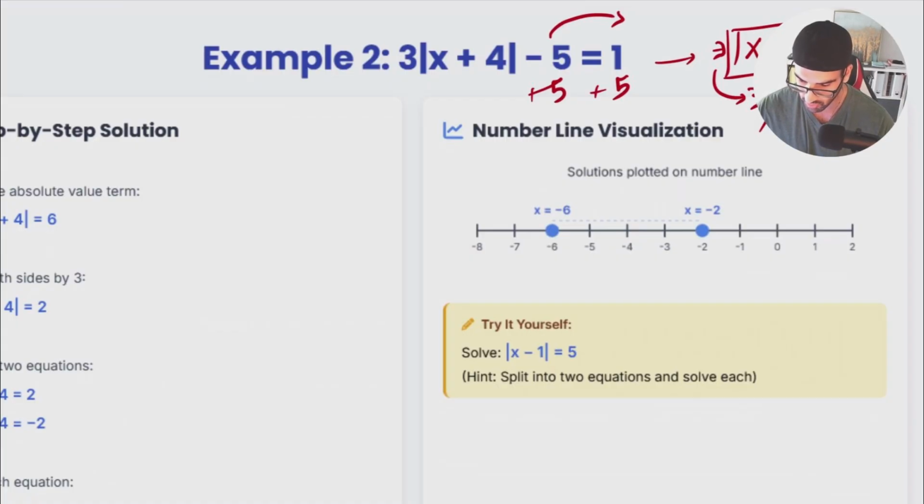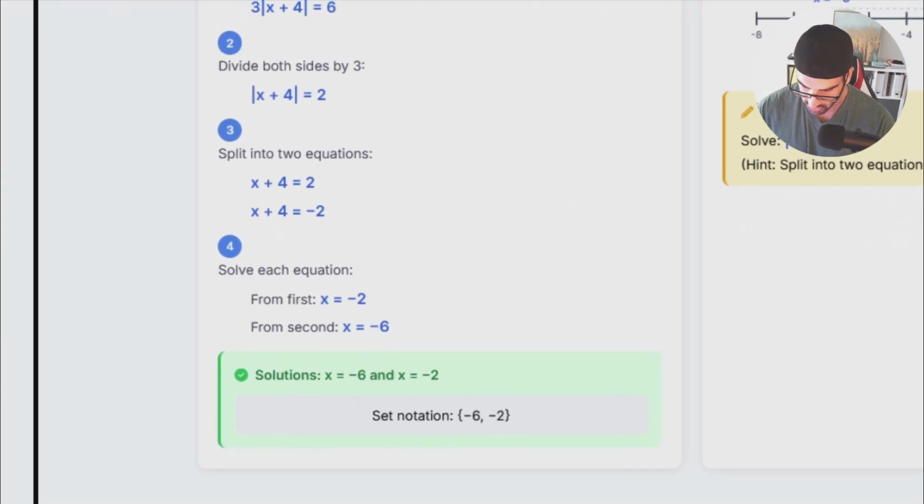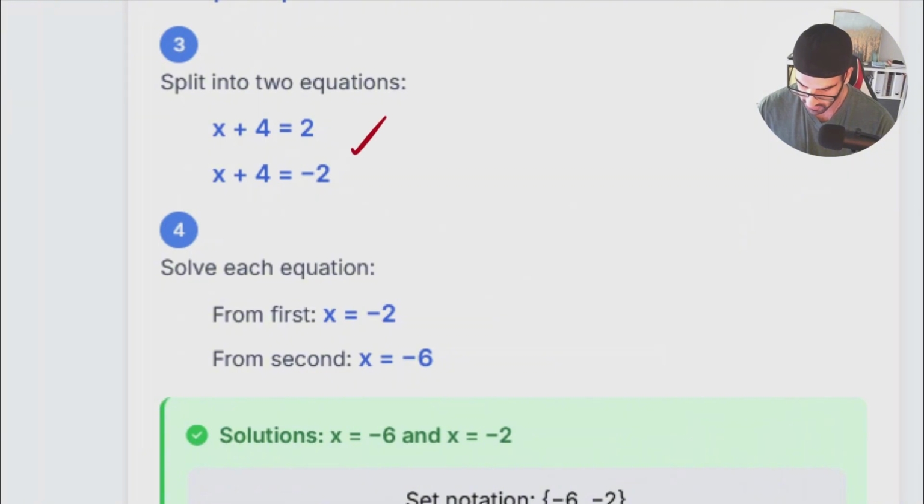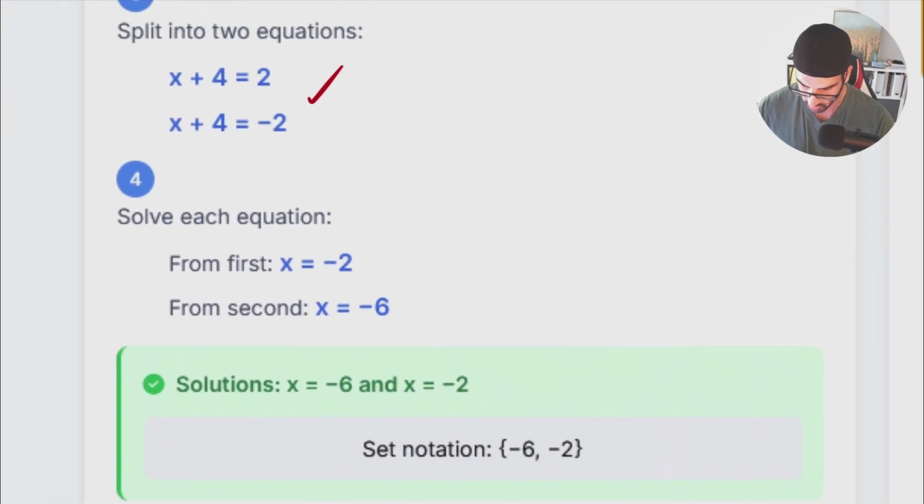We have to divide both sides by -3. So I do have my x plus 4 equals 2. After that, we know x plus 4 equals 2 and x plus 4 equals -2. I will solve these equations and find two answers for myself. The very first one is -2, another one is -6.